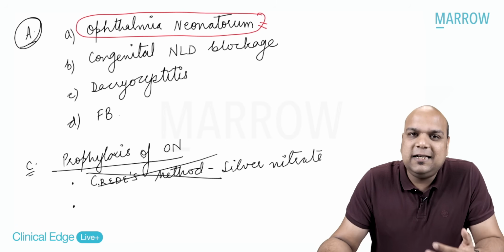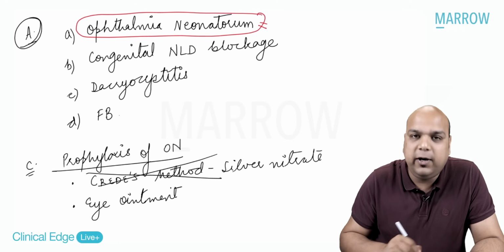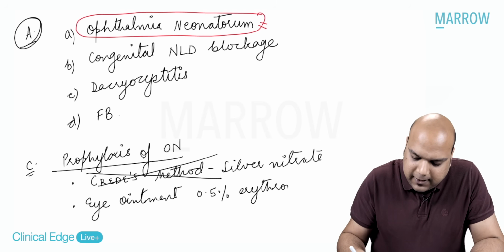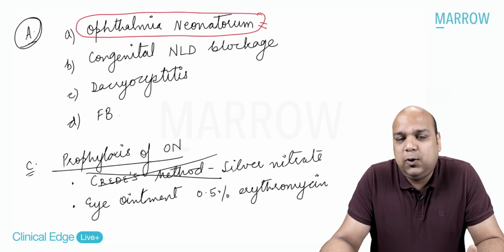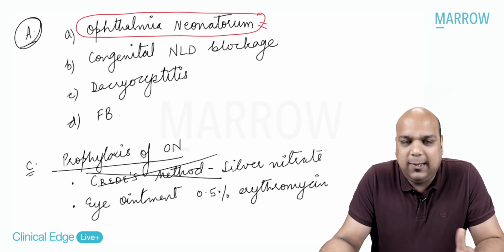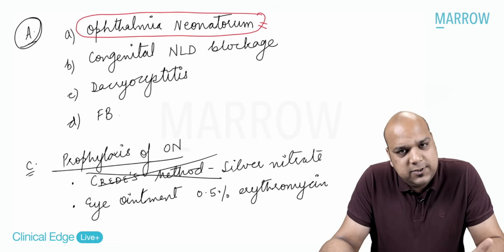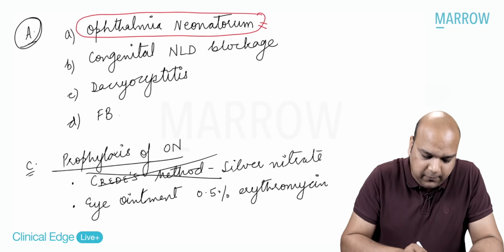So what is done these days? As soon as the newborn child is born, everybody, eye ointment 0.5% erythromycin is applied into the newborn's both eyes to prevent the chances of ophthalmia neonatorum from developing. All right, everybody. And that's how we prevent ophthalmia neonatorum. All of us know this again. This is a simple theory question, but you just need to be aware of this, right? Now, lastly,